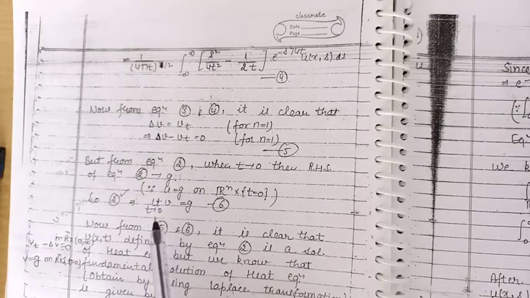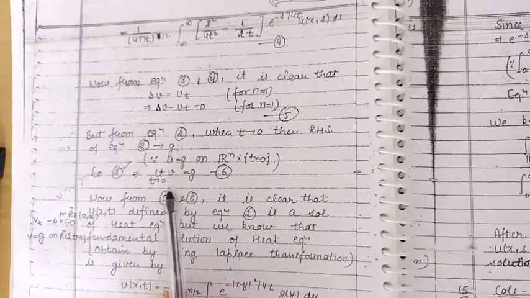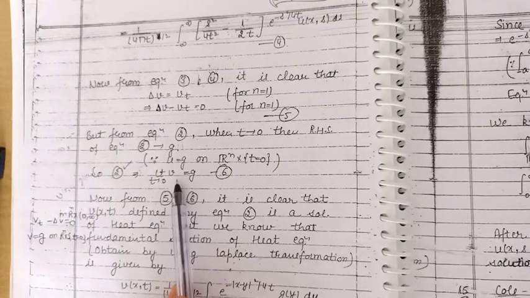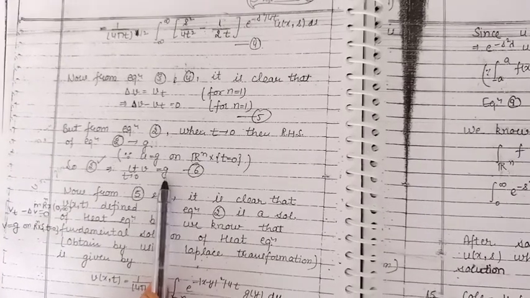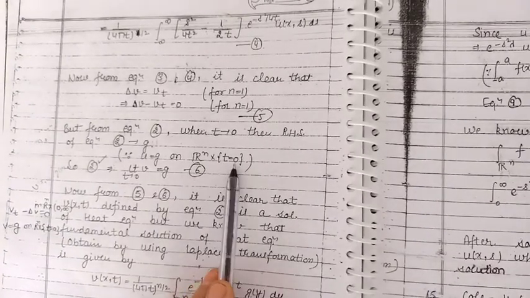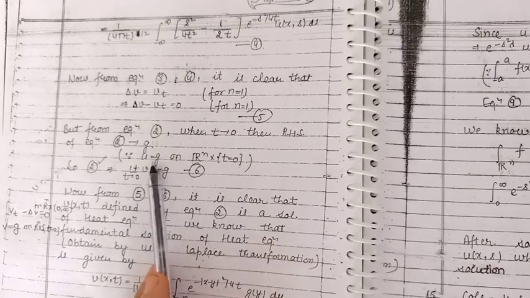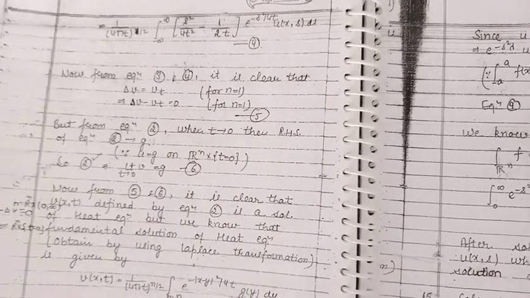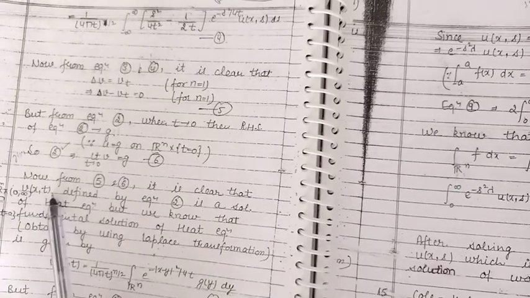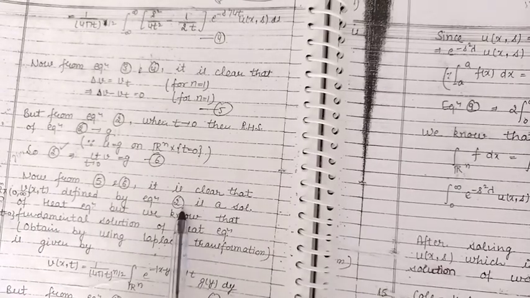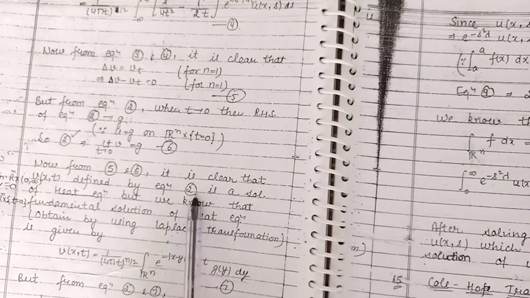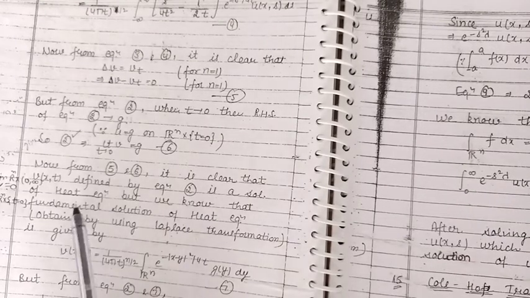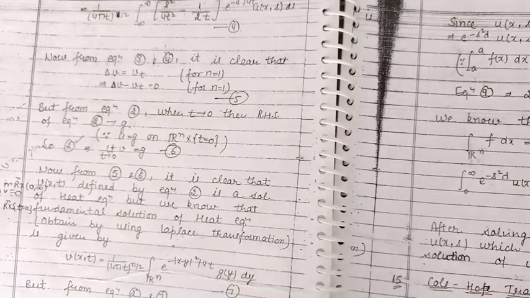the initial condition: as t approaches 0, the limit of the function v is g, because we are given in the statement that at t equal to 0 the value of function u is g. So finally we can say that the function v defined by equation 2 is a solution for the heat equation. And also in the second section we already derived the fundamental solution for the heat equation, and it is